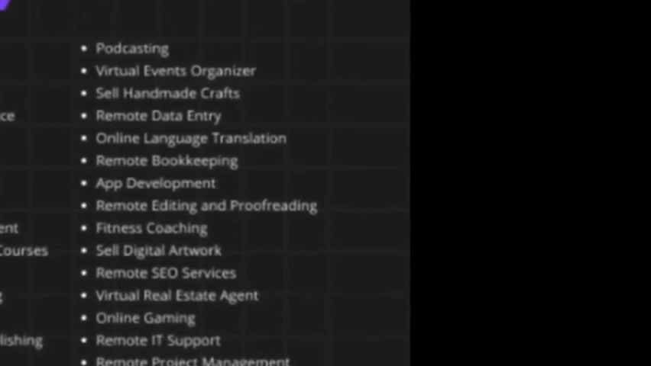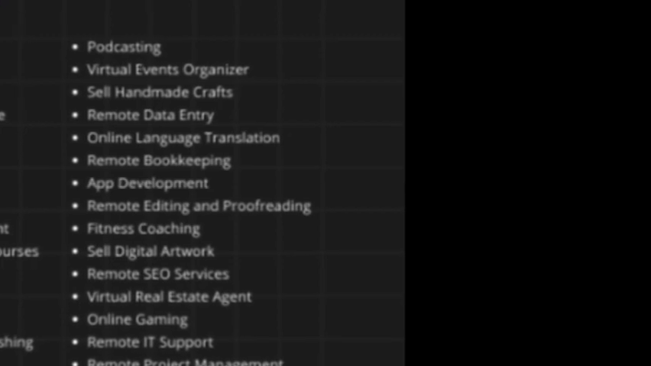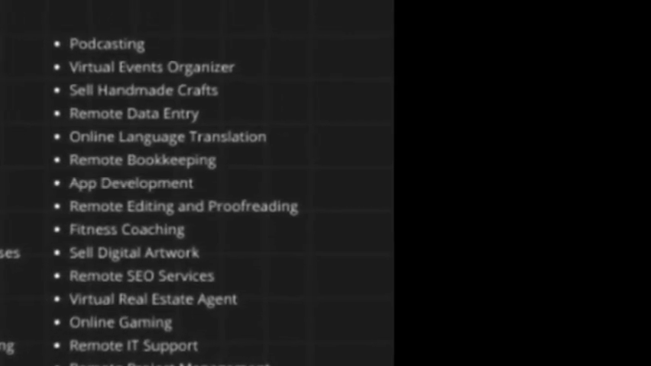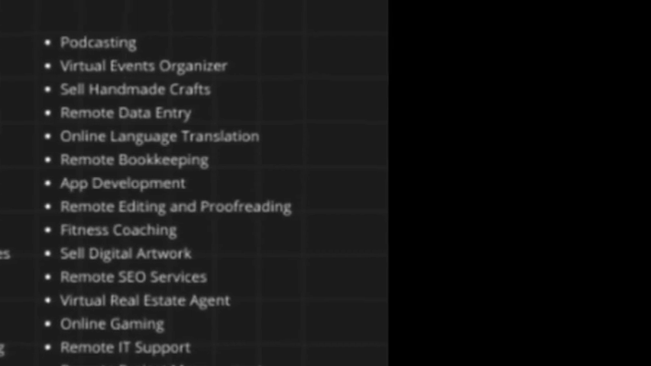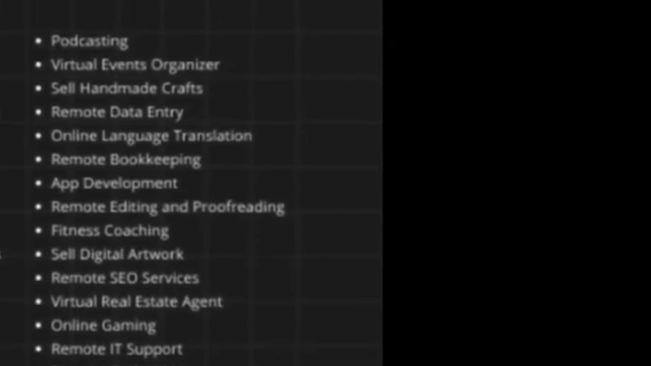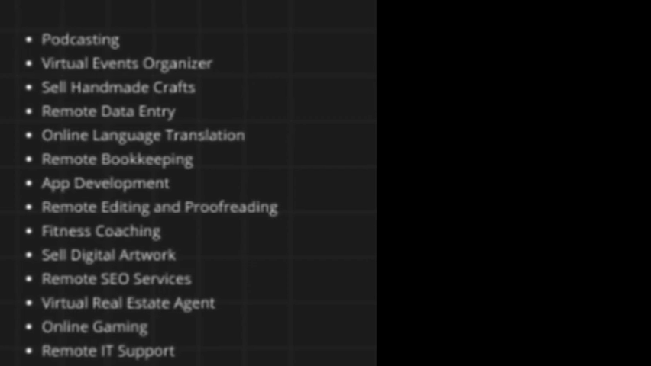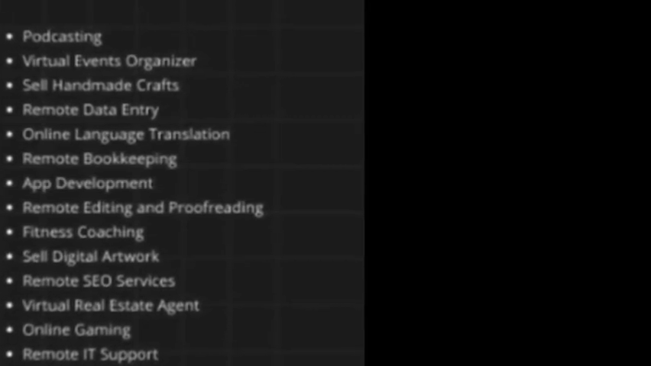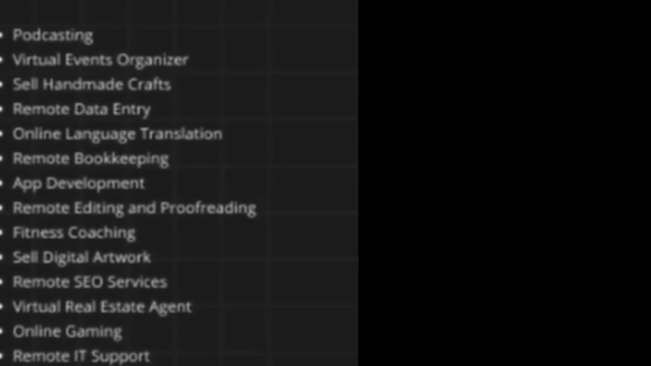Remote consulting: provide consulting services in your area of expertise through virtual meetings. Ebook writing and publishing: write and publish ebooks on platforms like Amazon Kindle Direct Publishing. Stock trading: learn about stock trading and invest in stocks or other financial instruments.